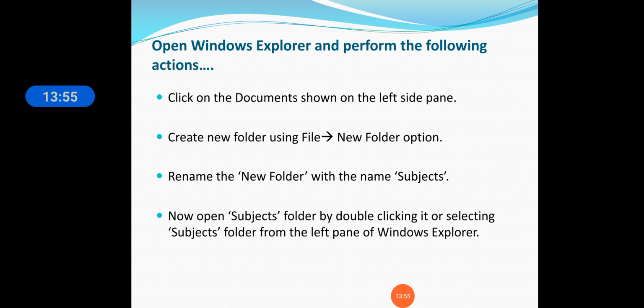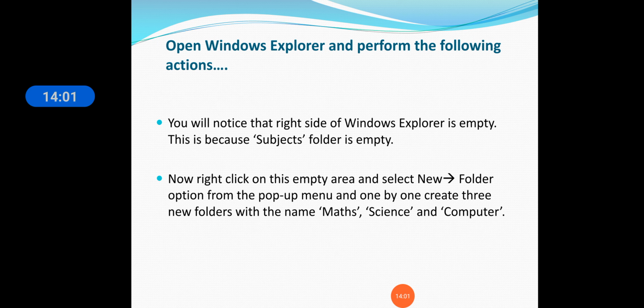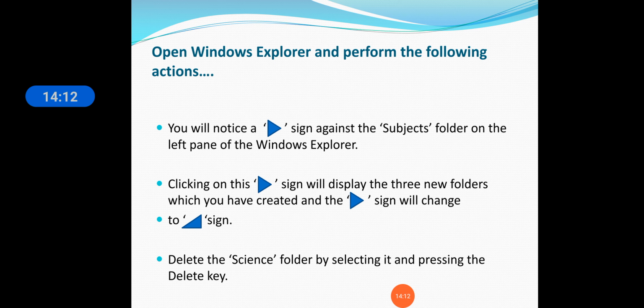Here we created the folder named Subjects, and we created three folders inside it: math, science and computer. These are the three subfolders which we created from the main folder. Then there will be a sign. When you double click on the Subjects folder in Windows Explorer, this sign changes to another sign, meaning the folder is open and we can see all the subject folders.